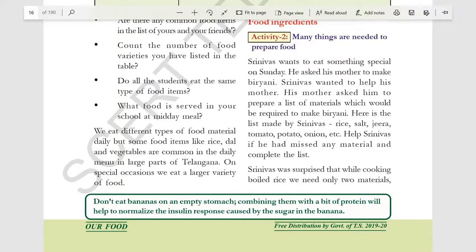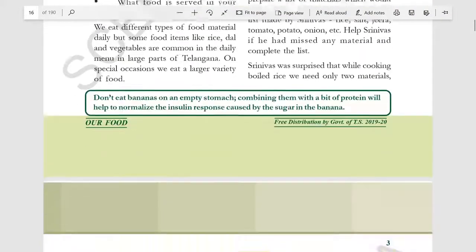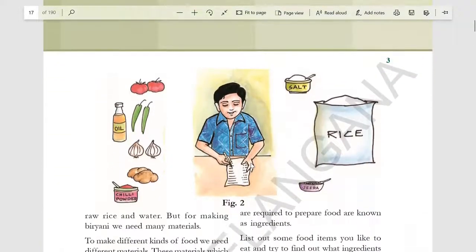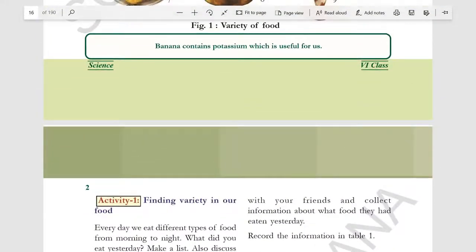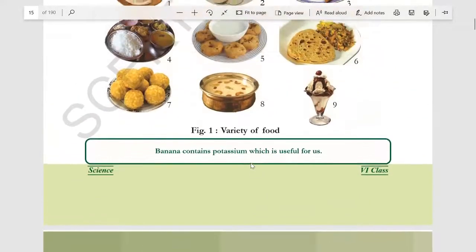Okay, we have different sources of food, that is animals and plants. So what are the sources? Animals and plants. From animals and plants we get food. And in turn, plants absorb food from the soil in the form of minerals present in the soil. Okay, we are eating plants and animals.